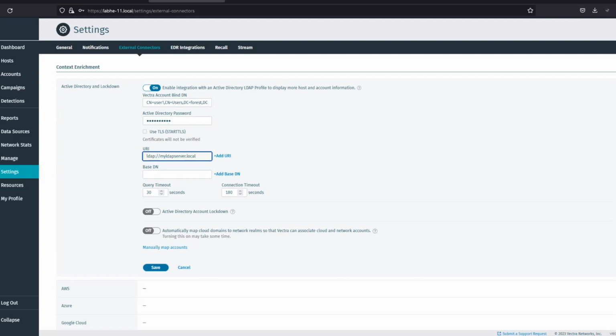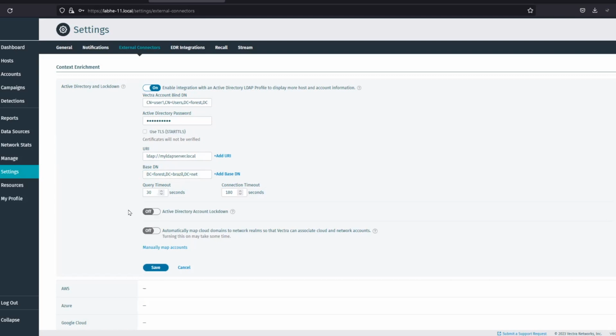I will copy from my notepad. Sorry, this is not the base DN, this is my bind DN. The base DN is the forest Brazil net, and I'm not going to enable the TLS.